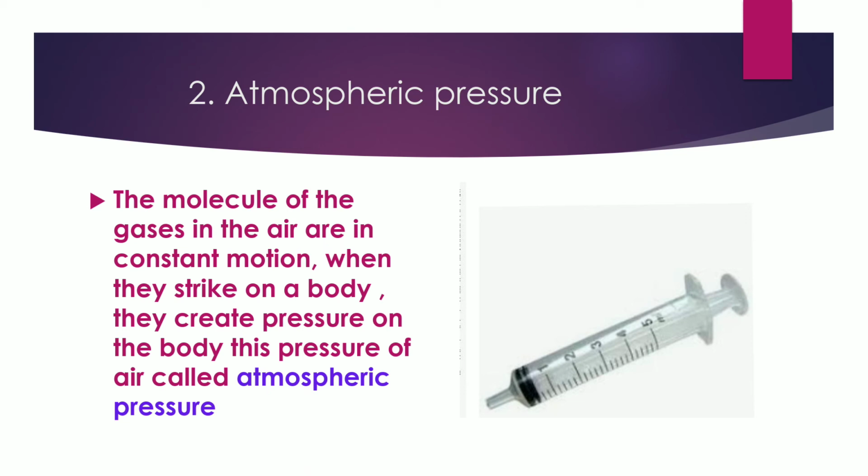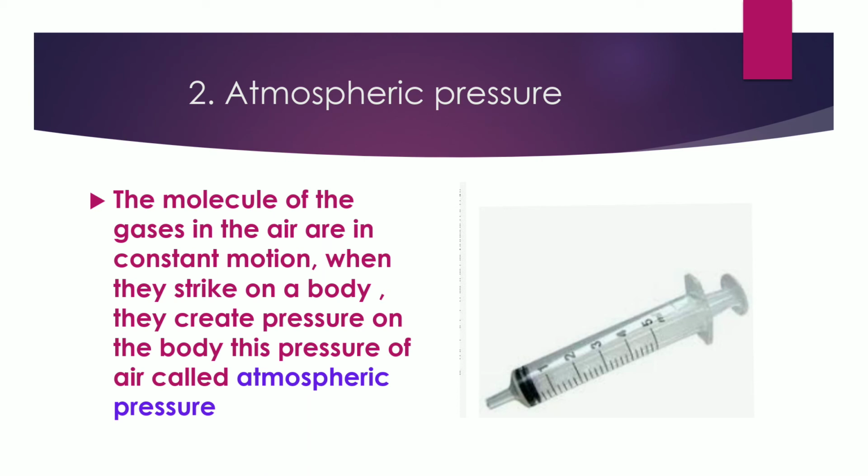On pulling the piston with the inlet hole of the syringe closed, more space becomes available to the air in the syringe and it becomes rarefied. As a result, the pressure of the air in the syringe is lowered. Comparatively, the pressure of outside air is very high. That is why when the pulled out piston is released, it is immediately pushed in.